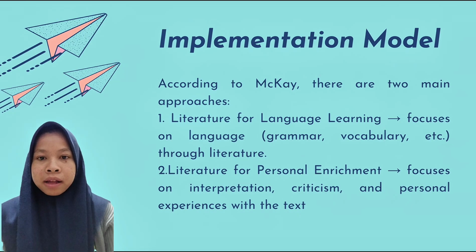Implementation model. According to MCK, there are two ways to use literature in class. The first one is literature for language learning, where the focus is on grammar and vocabulary found in stories. The second one is literature for personal enrichment, where students focus more on their personal understanding and response to the story. Both are useful depending on the learning goal.